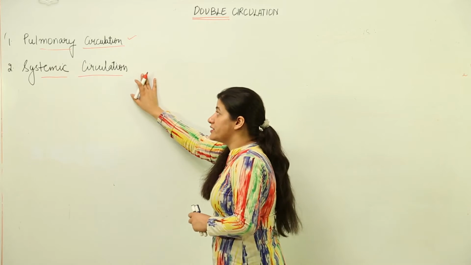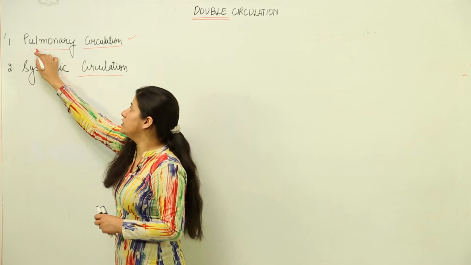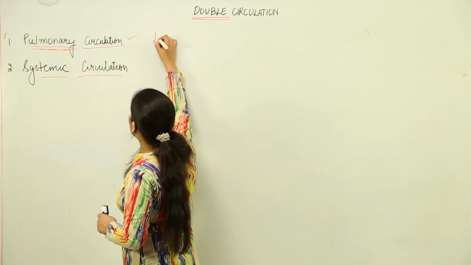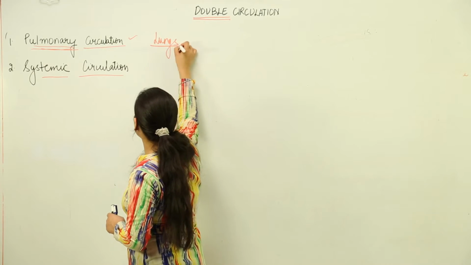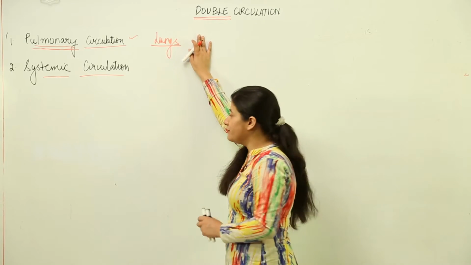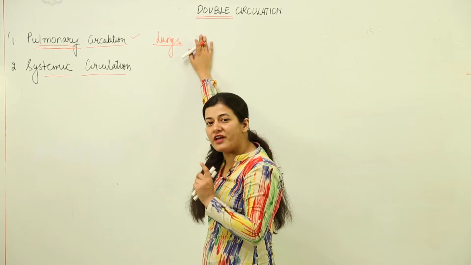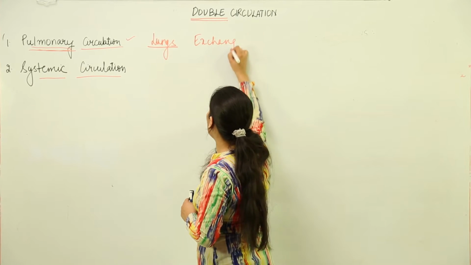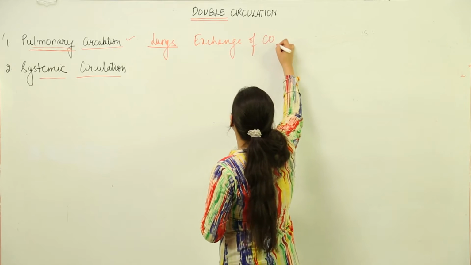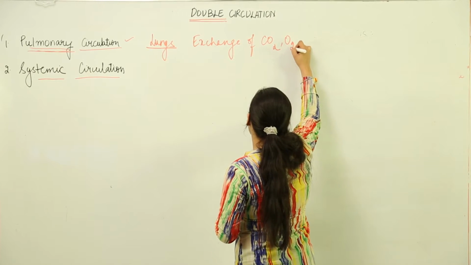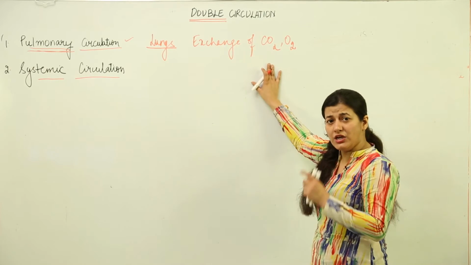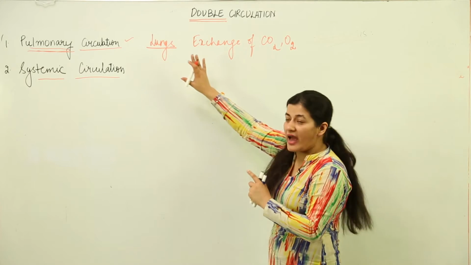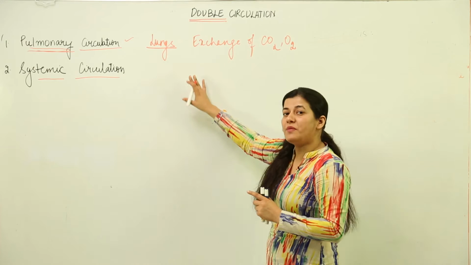Now what you have to remember is that the name itself speaks volumes: pulmonary is related to lungs. Now recall your knowledge about the respiratory system. Lungs were the site where exchange of gases took place. As the exchange of carbon dioxide and oxygen is the basic function of lungs, this site would act in the pulmonary circulation as the place where gases are exchanged.